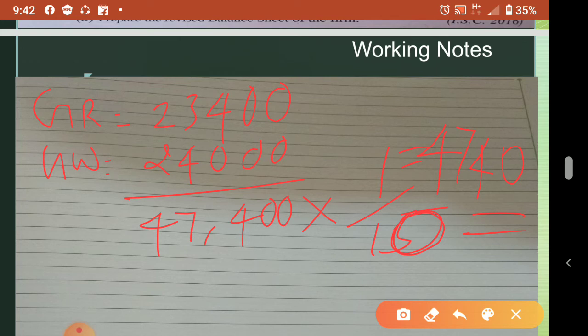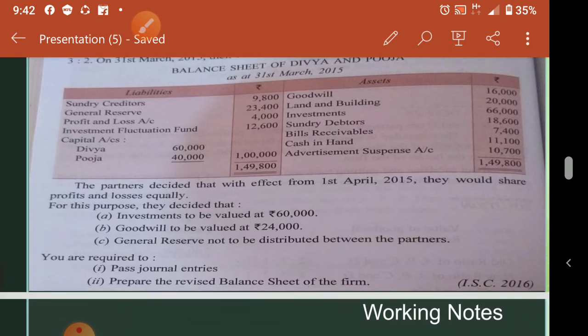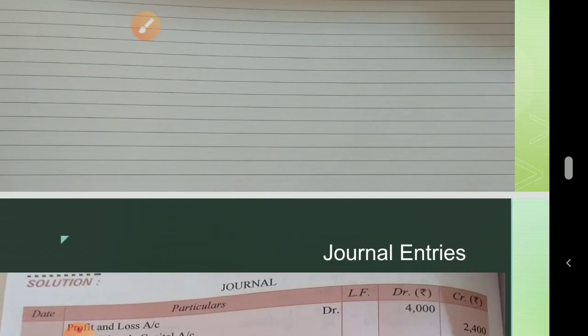And what about other items? Other items we can divide in old ratio. Which items? Other items are profit and loss account, you can divide in old ratio. Investment fluctuation reserve, after covering the investment loss, you can divide in old ratio. Advertisement suspense also you can divide in old ratio. Clear? So whatever they are saying, don't want to distribute, only that item in sacrificing or gaining ratio, and the goodwill always in sacrificing or gaining ratio. Don't forget it. That's why I'm telling again.